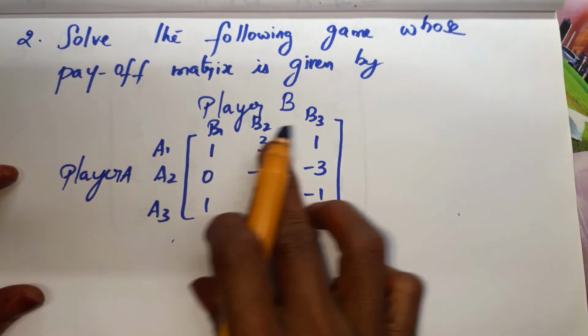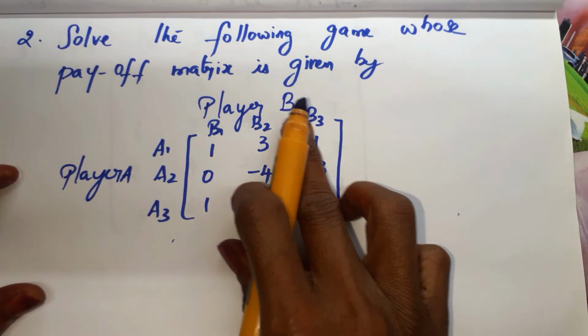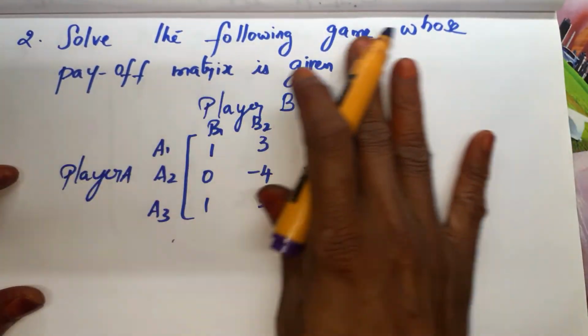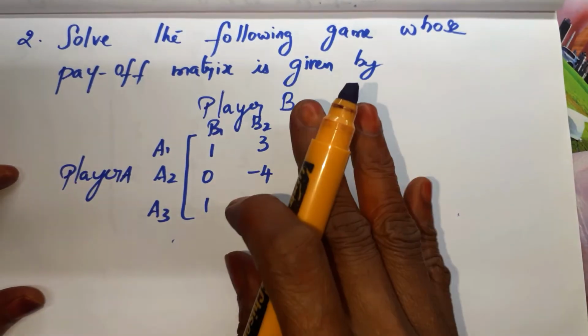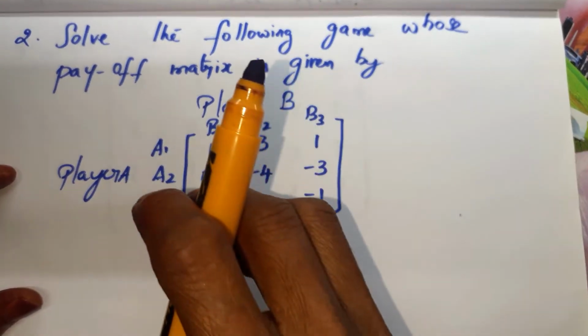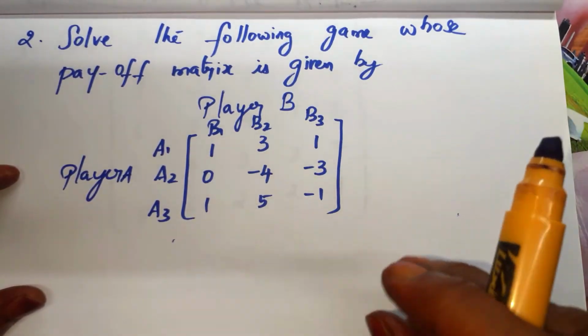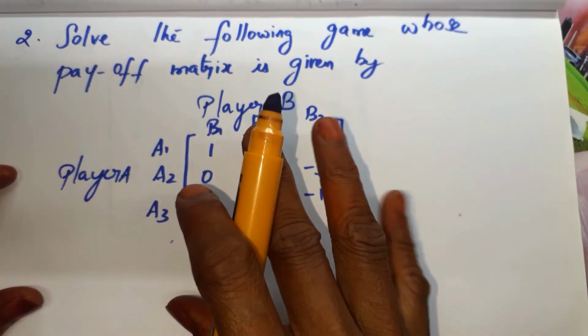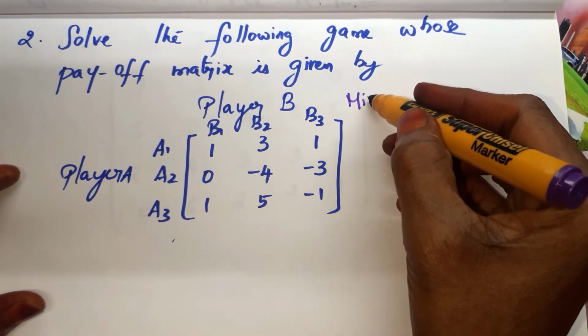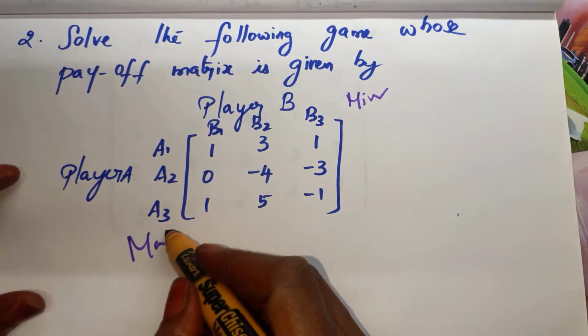Okay. So here we are going to solve the following game. Very first, even if not mentioned, we have to start with the Maximin and Minimax principle. And we have to make sure whether the game is with saddle point or without saddle point. So now we are looking at with saddle point, so definitely Maximin and Minimax will be equal. So row wise what we have to take? Minimum. And column wise we have to take maximum.